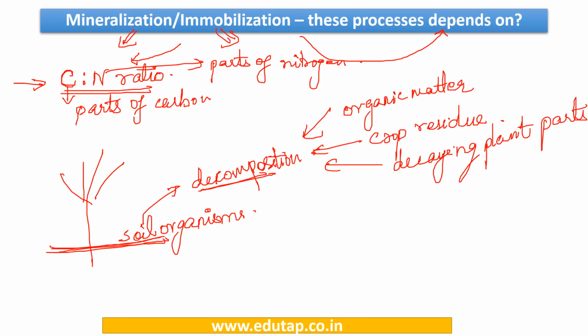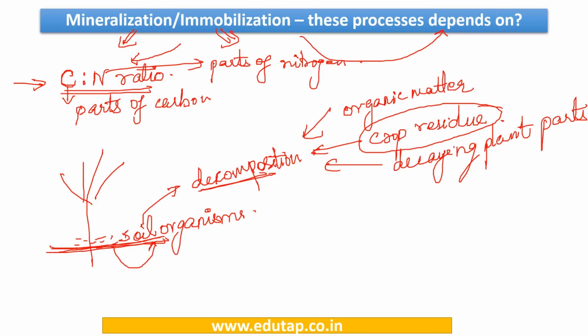Now what happens is, suppose there is a crop residue. Suppose on the same field there was previously some other crop that was planted. After that crop was harvested, certain crop residues were left behind. Okay, not everything is cleared. So this crop residue in the soil will be decomposed by the soil organisms to release the required nutrients. Okay, so that is the process that usually happens.